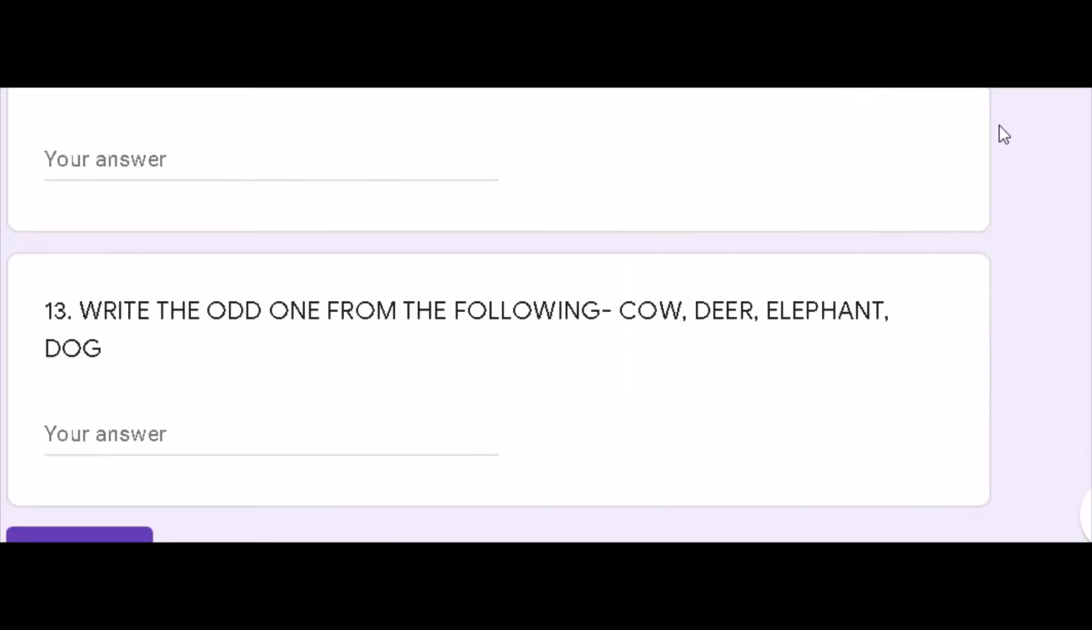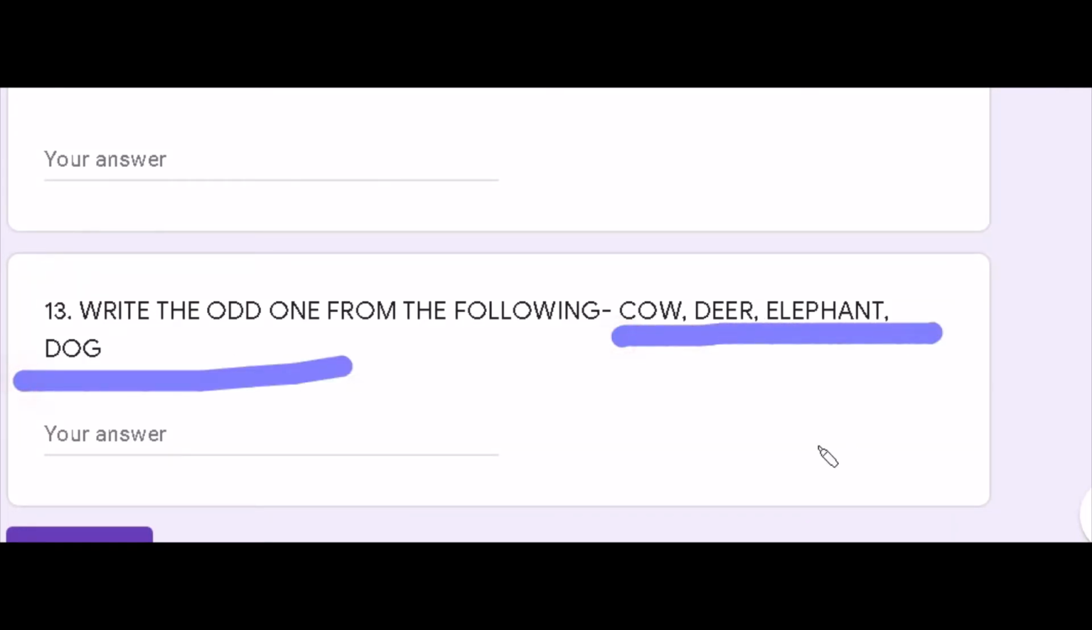Now we are moving to our last question. Write the odd one from the following. Your options were cow, deer, elephant and dog. I think you all know that answer very well. The odd one is dog. Why dog? Because except dog, all of them, cow, deer and elephant, are herbivores. And dog is not a herbivore. Dog is basically a carnivore. So the odd one is dog. The correct answer was dog.